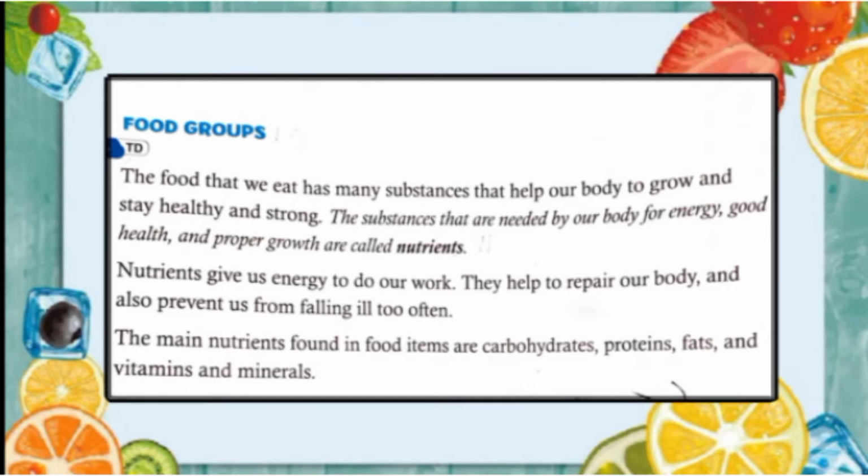The food that we eat has many substances that help our body to grow and stay healthy and strong. The substances that are needed by our body for energy, good health and proper growth are called nutrients. Nutrients give us energy to do our work. They help to repair our body and also prevent us from falling ill too often. The main nutrients found in food items are carbohydrates, proteins, fats, and vitamins and minerals.